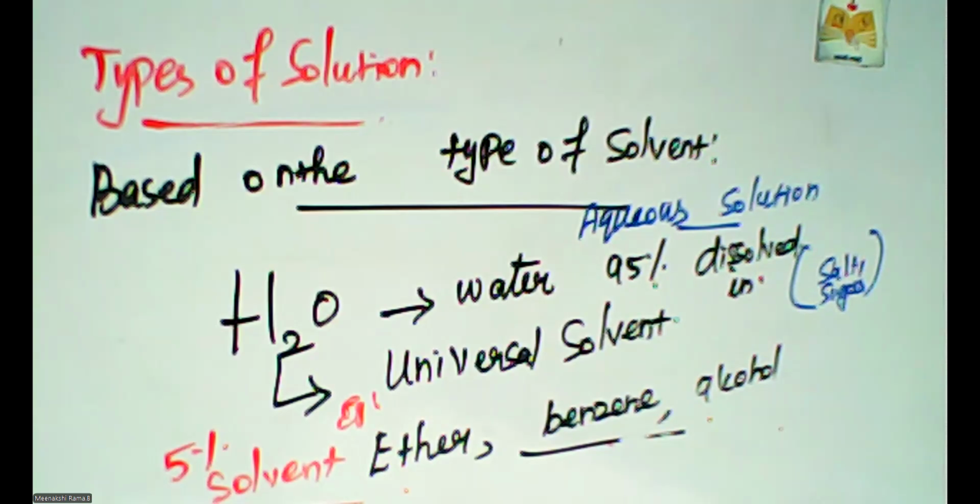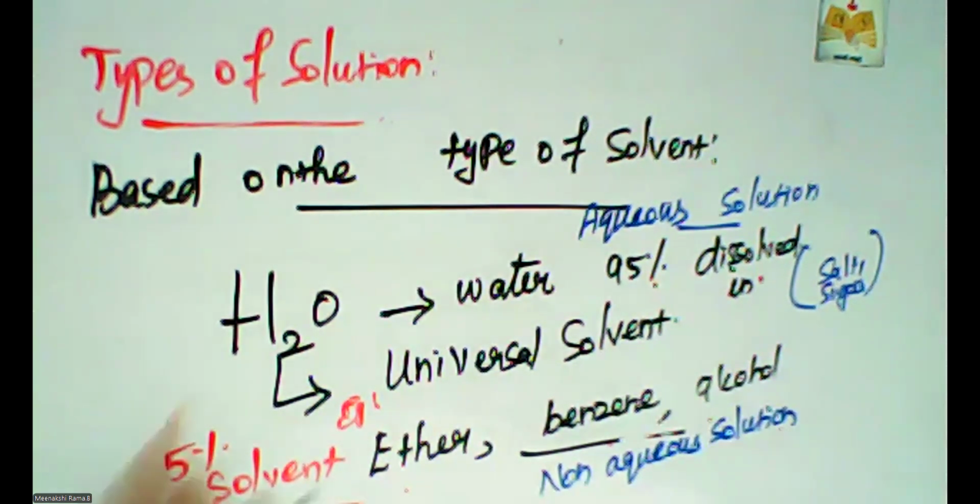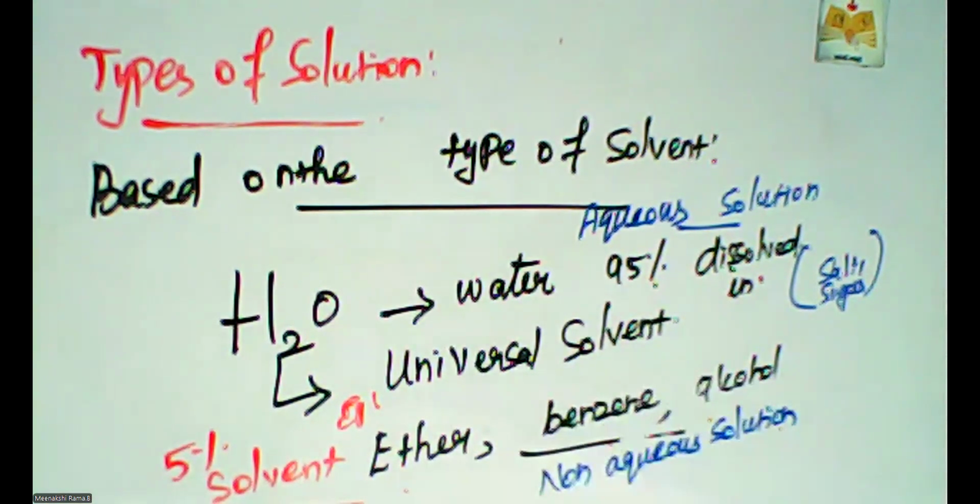Non-aqueous solution means the 5% of material is dissolved in ether, benzene, and alcohol. These kinds of solution are called non-aqueous. It is not dissolved in water.